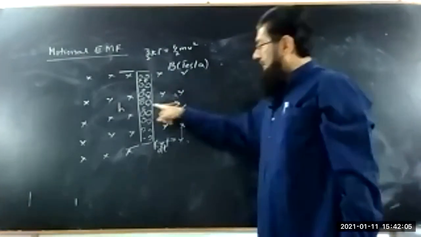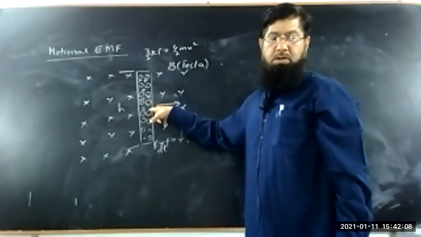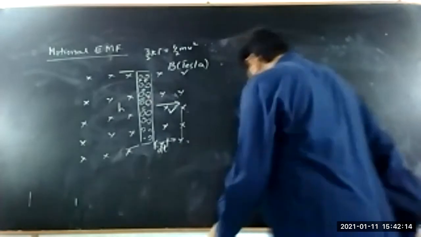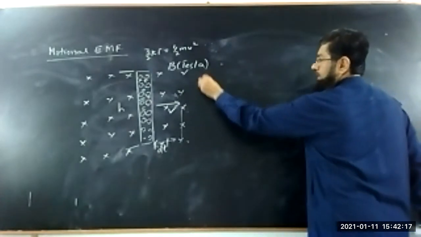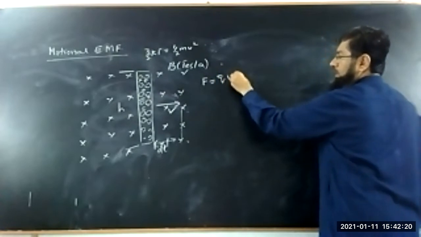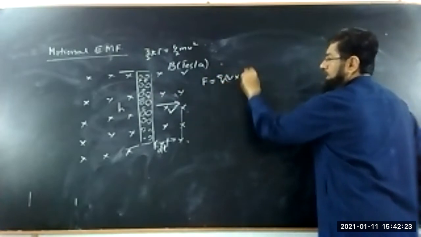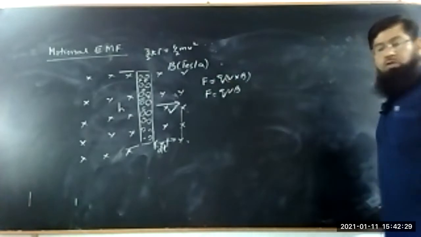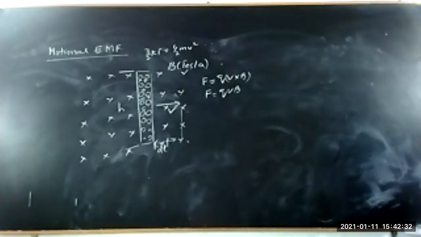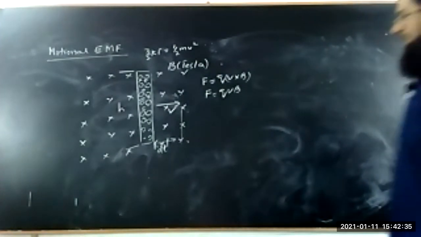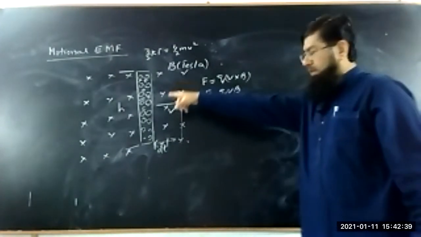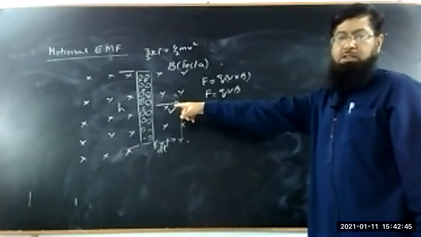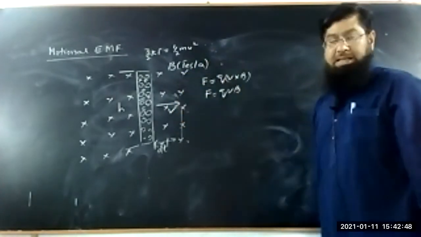So each charge will experience a force. The force on each charge within the wire is F equal to q v cross B, or you may call it force equal to q v B, because the angle is 90 degrees. So this force will act on the wire, and each electron will experience the force. Now look at what is the direction of this force.